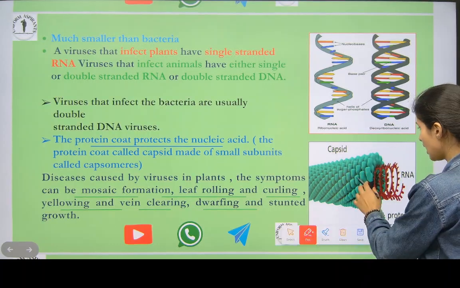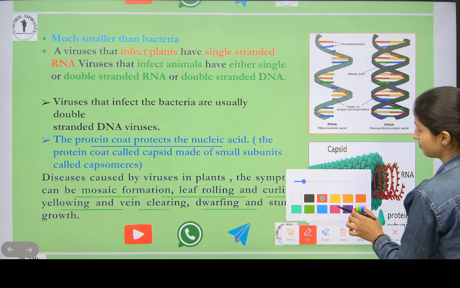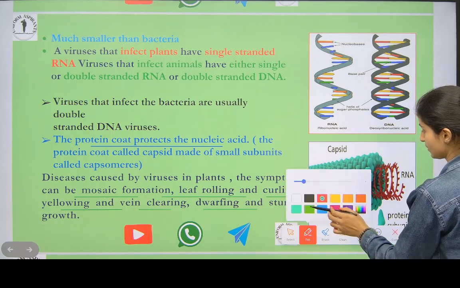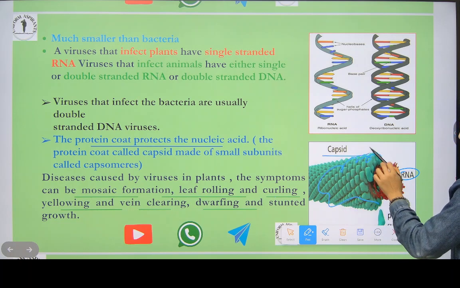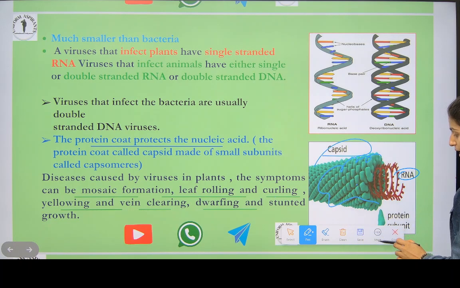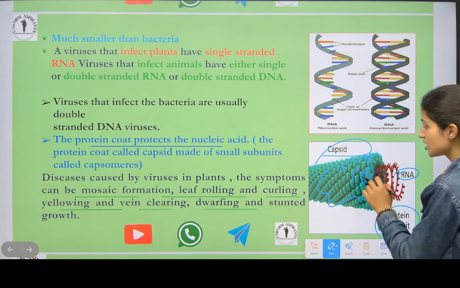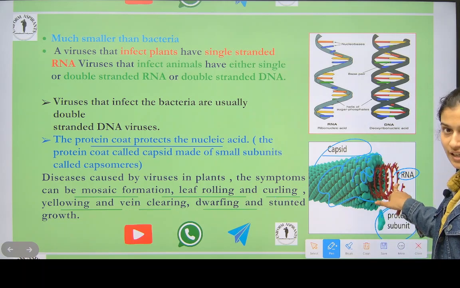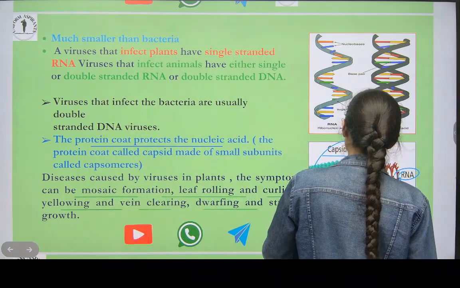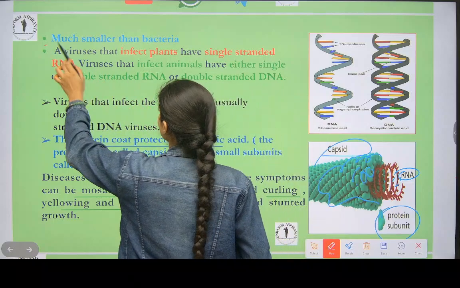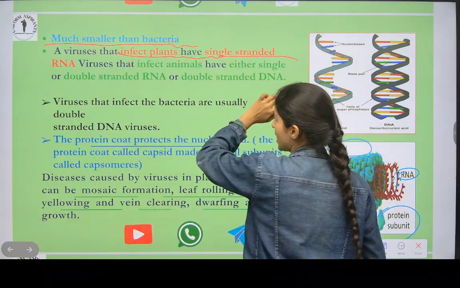See, now I told you it has nucleic acid inside. See, this is RNA. RNA is covered with protein. This is protein. This is called the capsid. This is the protein subunit. This green color is protein, and this is RNA. Viruses are much smaller than bacteria, and they attack bacteria also.